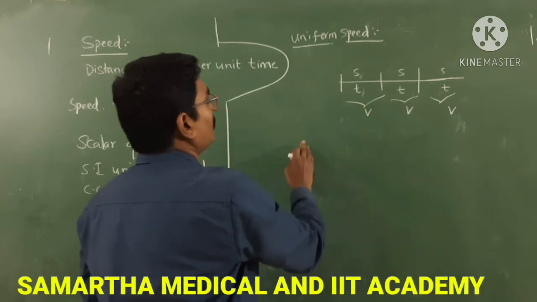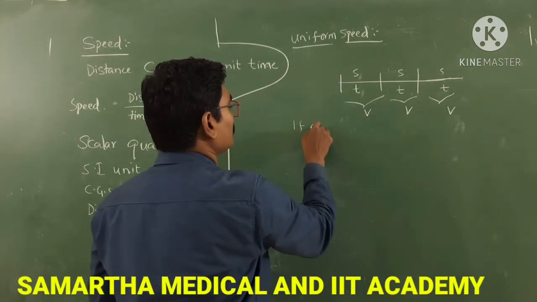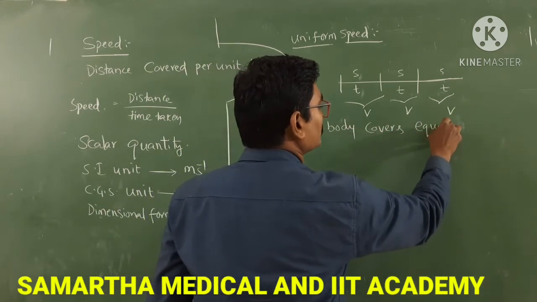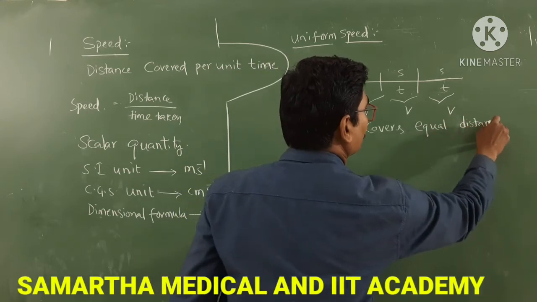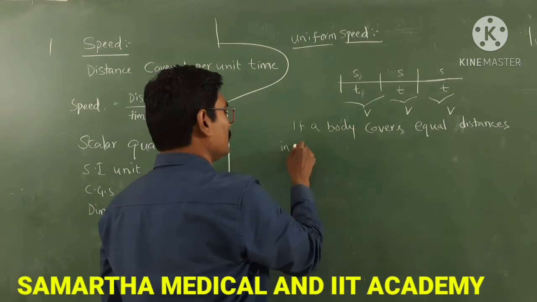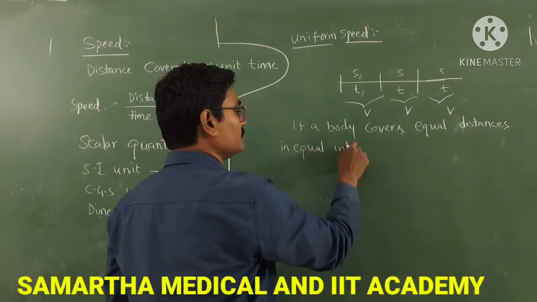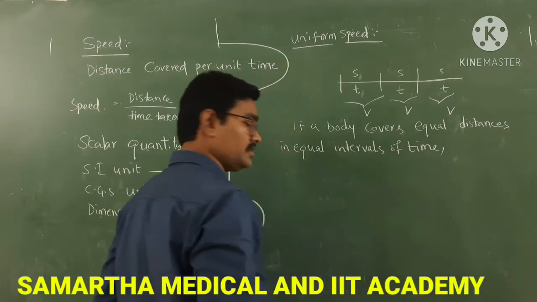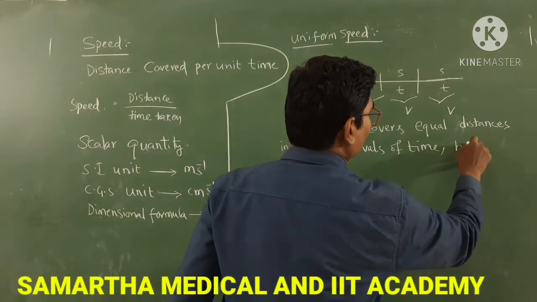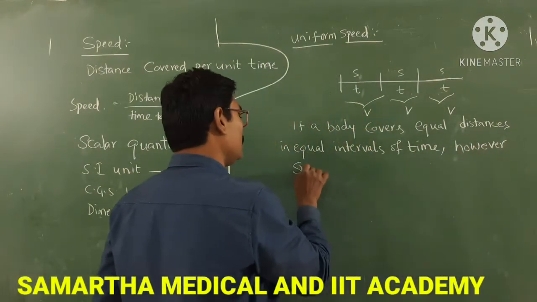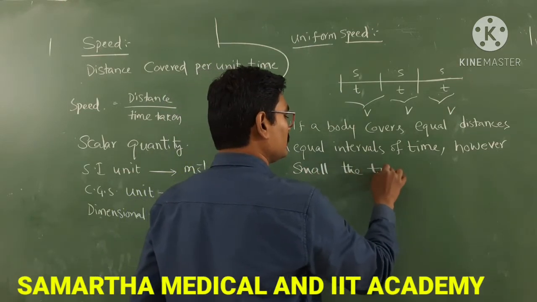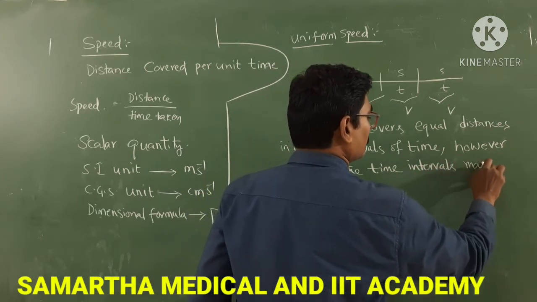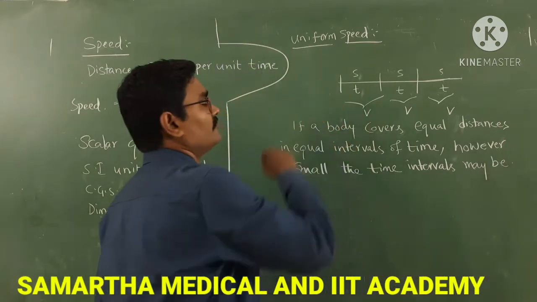So what we can say is, if a body covers equal distances in equal intervals of time, however small the time intervals may be, it is known as uniform speed.